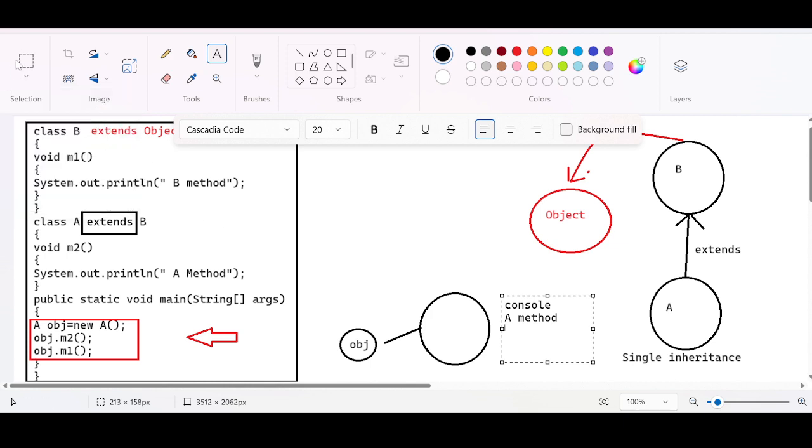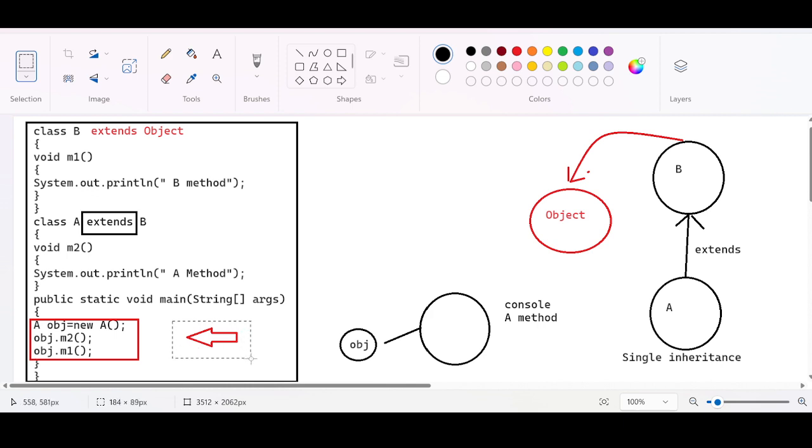Look at this last instruction, guys. No explanation is required. The last instruction is obj.m1. This time we are calling a method by the name of m1. Obj is of class A type. Firstly, the main thread will check for the m1 method in the class A. Is there any m1 method inside the class A? It is not able to identify the m1 method.